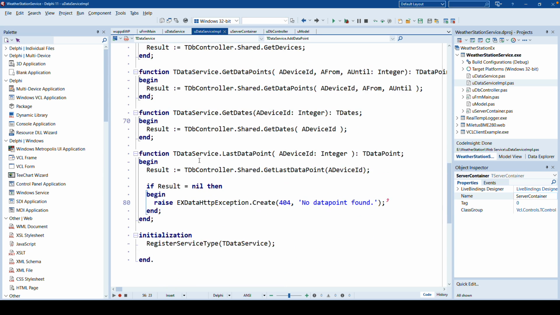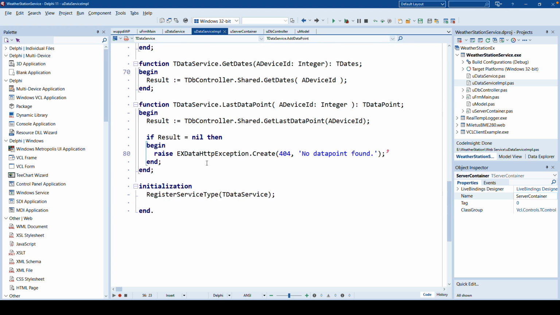Of course, the other services do the same thing. They bridge into the database, executing the queries and returning the results using XData and this service definition. You're also able to, very interestingly, throw exceptions. For example, you can throw an EXDataHttpException, and that will then also set the status code of your web service respectively. For example, here we throw a 404 HTTP error for no data point found if there is no data point if you ask for the last data point.